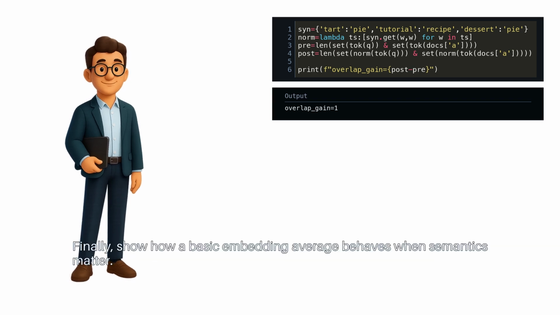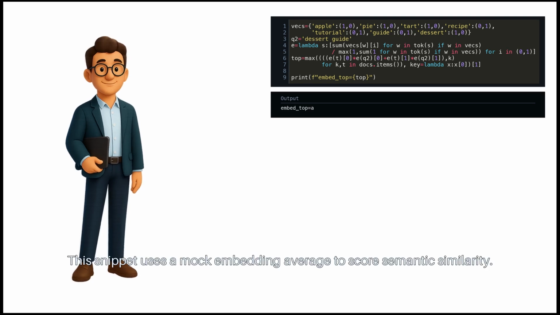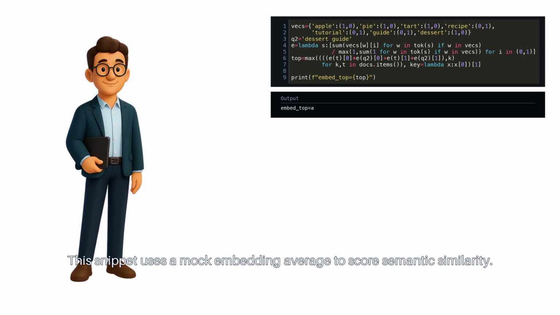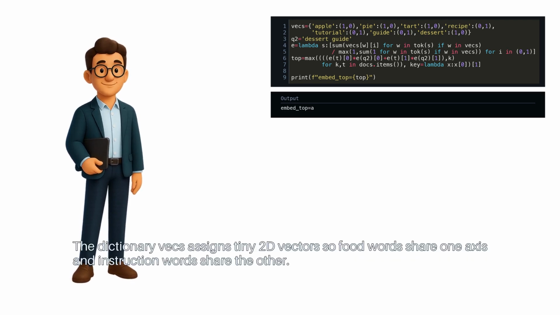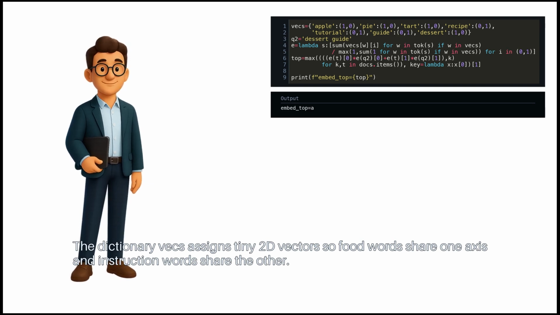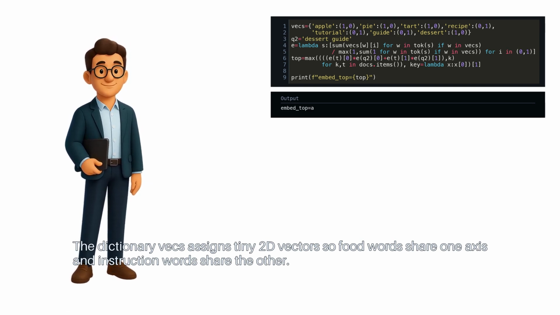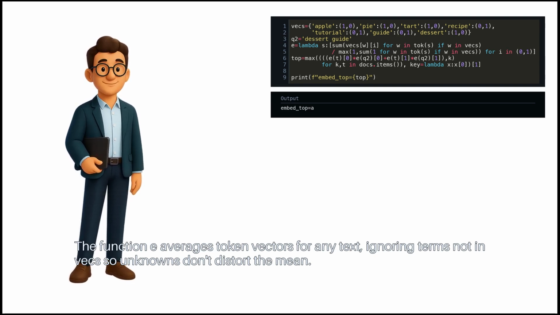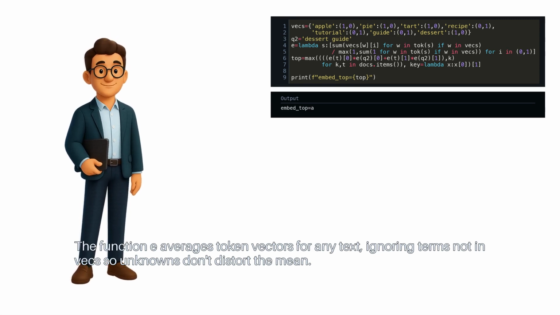Finally, show how a basic embedding average behaves when semantics matter. This snippet uses a mock embedding average to score semantic similarity. The dictionary vex assigns tiny 2D vectors, so food words share one axis and instruction words share the other. The function E averages token vectors for any text, ignoring terms not in vex, so unknowns don't distort the mean.